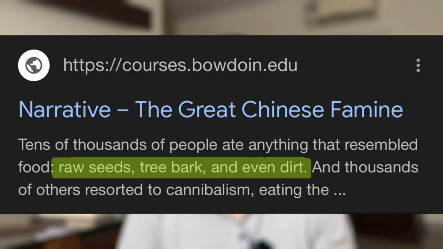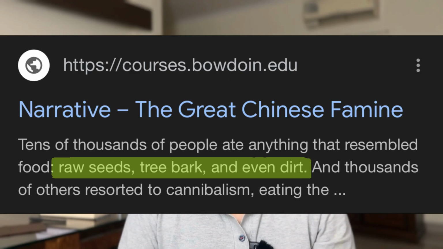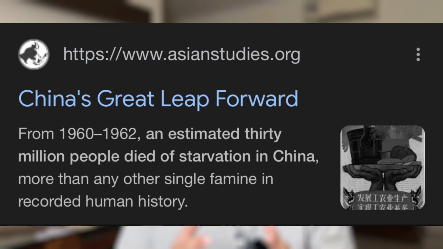Officials hid the truth, and as a result of that, the government seized more food than what even existed, and farmers were left to starve. Some even resorted to eating tree barks and soil. It is estimated that at least 30 million people, or 3 crore people, lost their lives, and it was considered the worst man-made famine in history. Instead of leaping forward, China stumbled into a catastrophe.